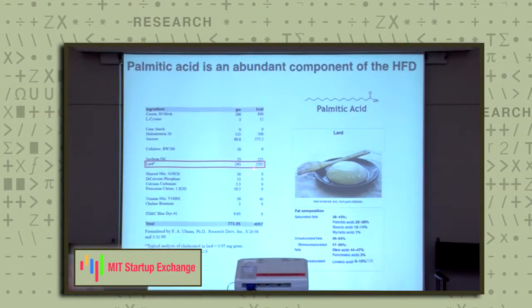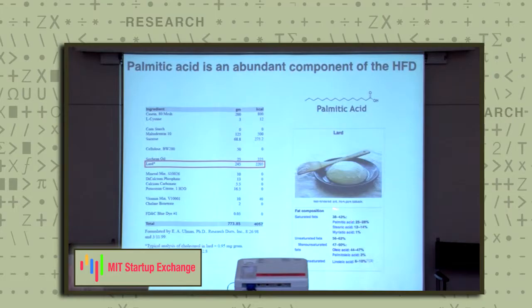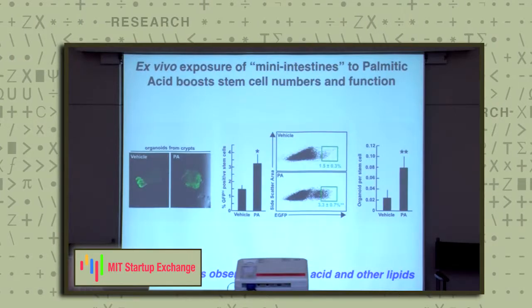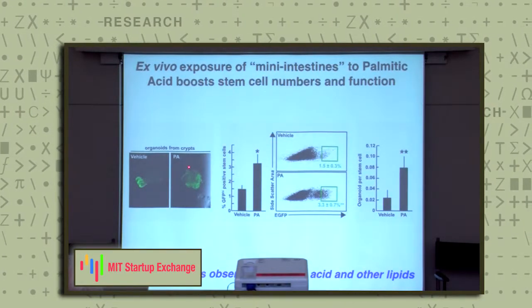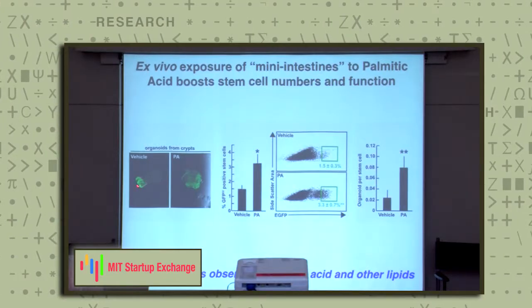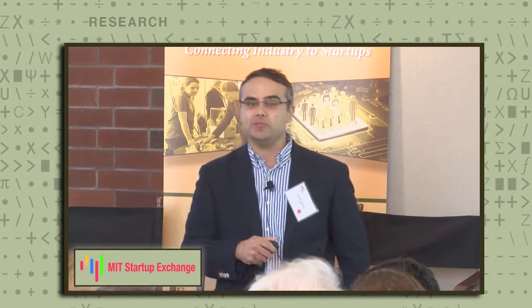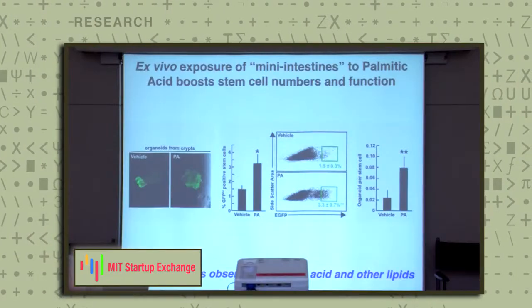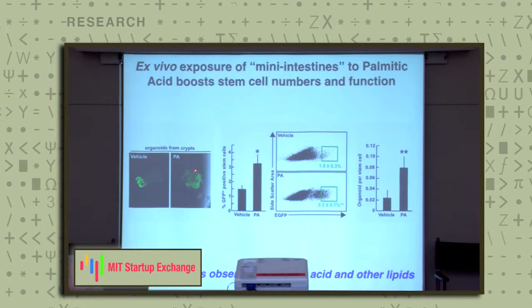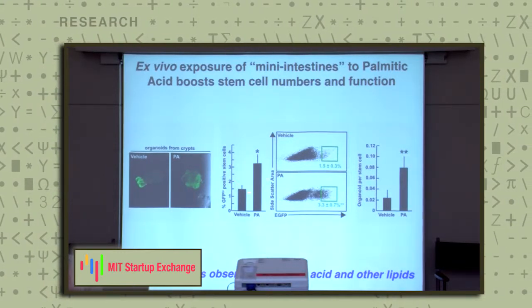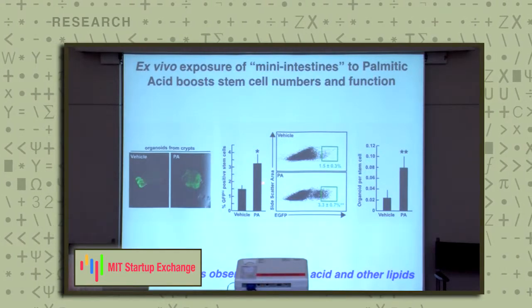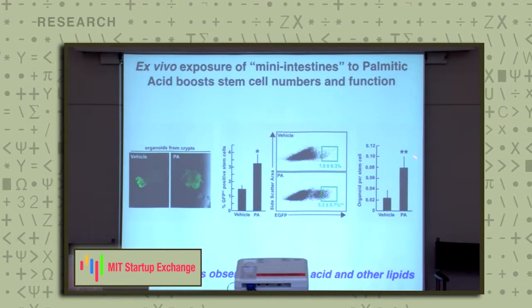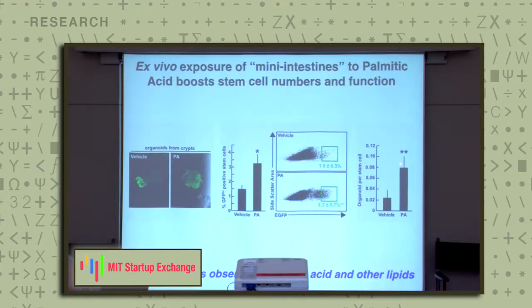And one of the main constituents of the diet is lard, and a primary component of lard is the fatty acid constituent palmitic acid. So we asked a really simple question. If one were to take these organoids, in this case from mice, where the stem cells are indicated in green, and just culture them in the presence of palmitic acid, what effect does exogenous palmitic acid have on the biology of these stem cells? And we find from this picture, one can appreciate that there's more green stem cells, and when quantitated, this represents about a 2 to 3-fold increase in stem cells. And not only do we have more stem cells, but these stem cells are more functional, just as they were from the mice that were on a high-fat diet.